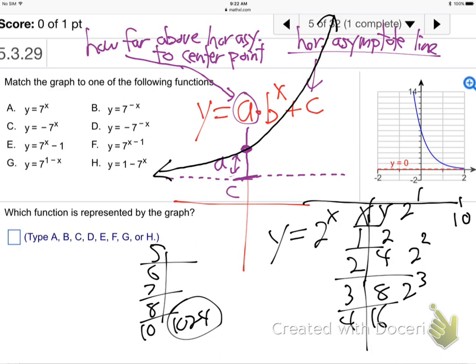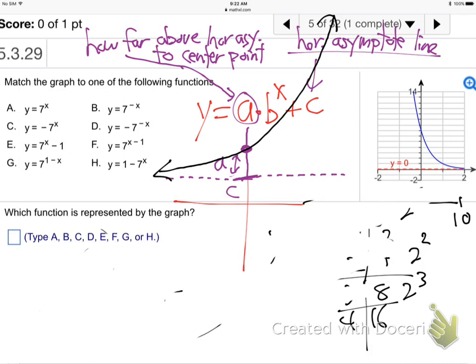Having x up in the power zone is way more powerful than just having a power. That's weak. This is weak compared to exponential functions. They're a whole level above, like the hierarchy thing. Their growth is a whole level above. All right, anyway, so in general, they rocket up to the right. That's what they generally do, unless you flip them or twist them or do something like that.